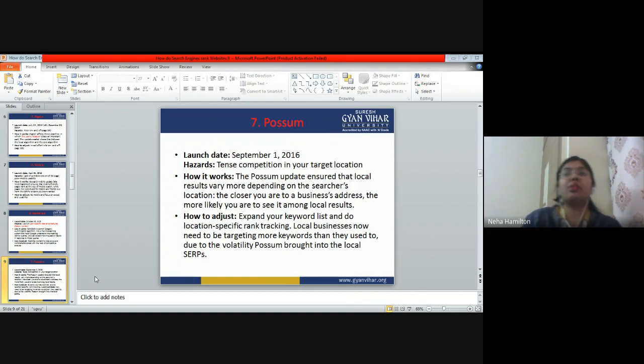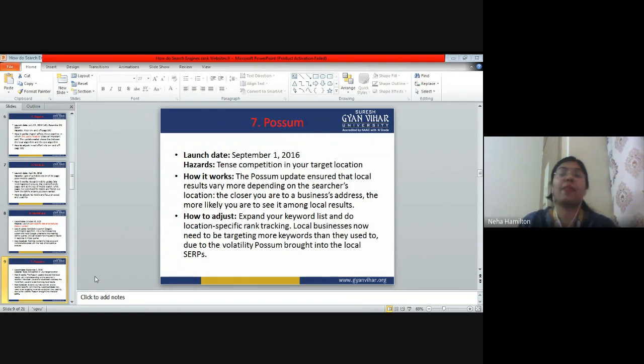For example, if my home is in C Scheme, I am sitting in C Scheme and I am searching for some nearest restaurant, I'll get a different result. If I'm sitting in college, in Jagatpura, and I'm searching for the nearest restaurant, I will get a different list on the basis of my location, right?